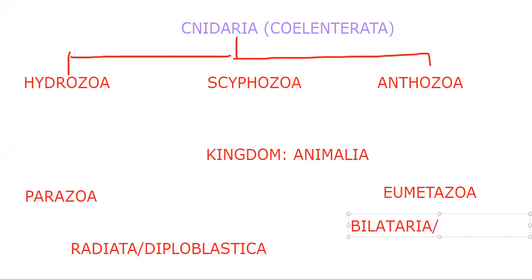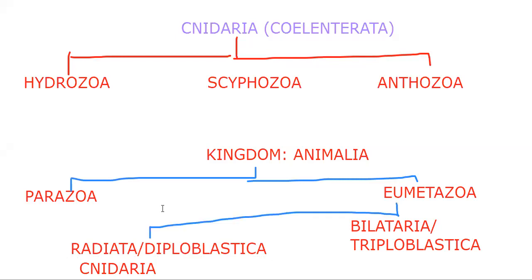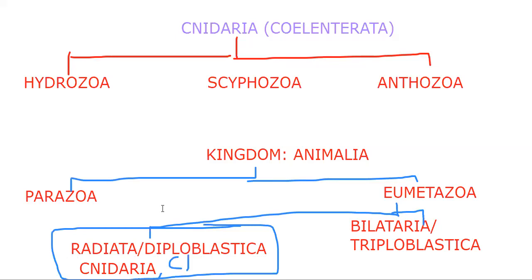So, why are we going through this? Based on the kingdom Animalia classification, we get some information about that particular phylum. Okay. So here it is, Cnidaria. Cnidaria, along with the Ctenophora, belongs to the grade Radiata. So kingdom Animalia, subkingdom Parazoa, subkingdom Eumetazoa, further classified into grade Radiata and Bilateria. Radiata or Diploblastica is where Cnidaria and Ctenophora belong.